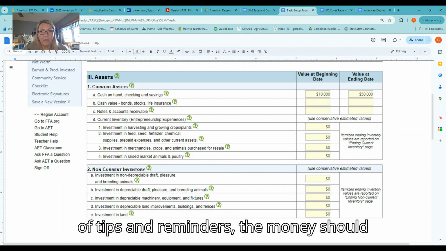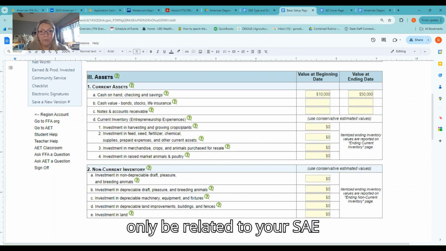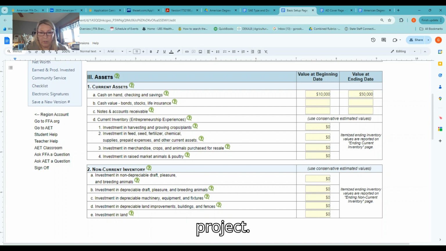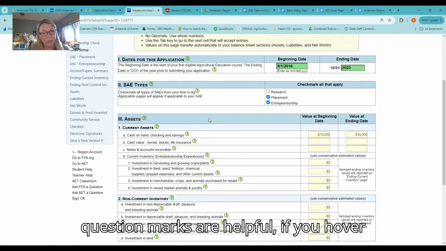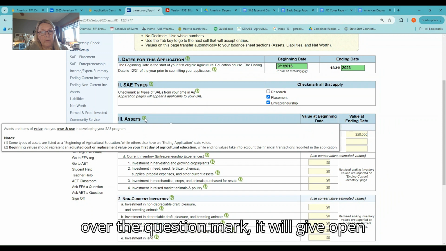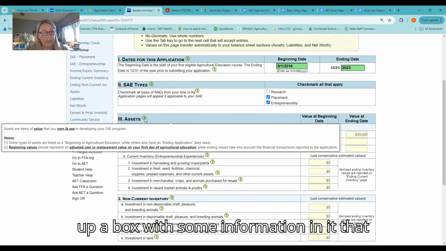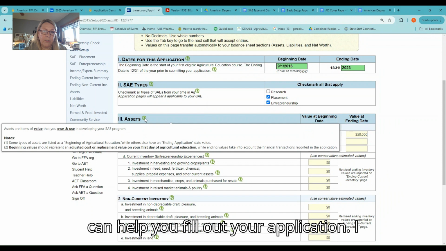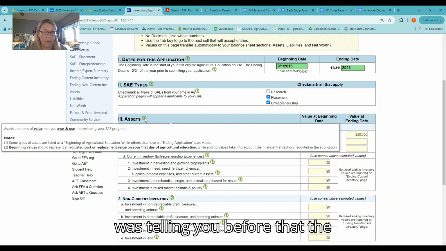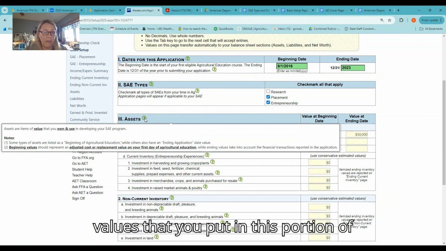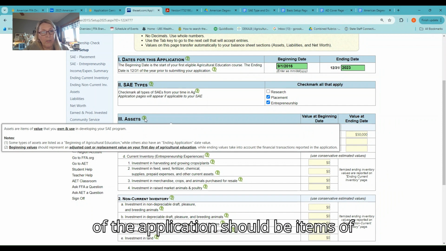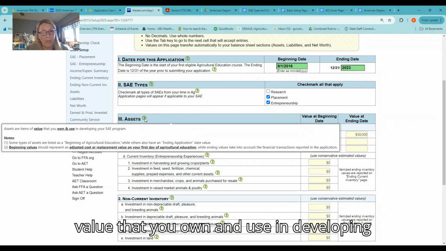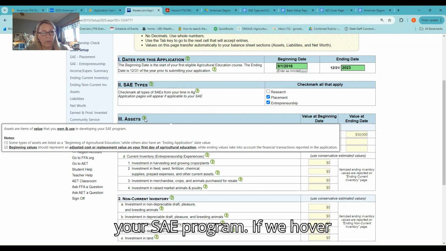So just a couple of tips and reminders, the money should only be related to your SAE project. Just to give you an example of how the question marks are helpful, if you hover over the question mark, it will open up a box with some information in it that can help you fill out your application. I was telling you before that the values that you put in this portion of the application, or actually in all parts of the application, should be items of value that you own and use in developing your SAE program.